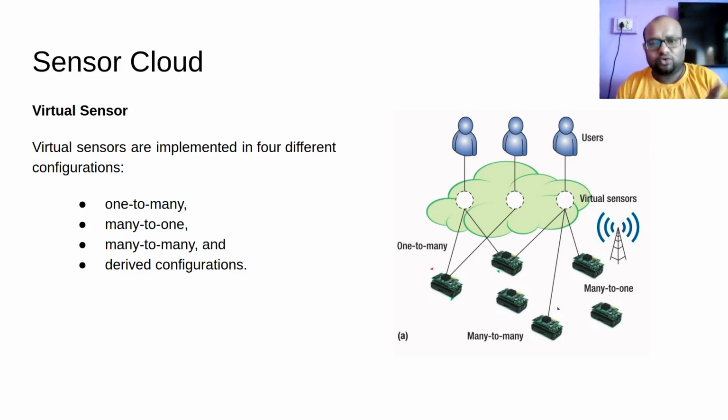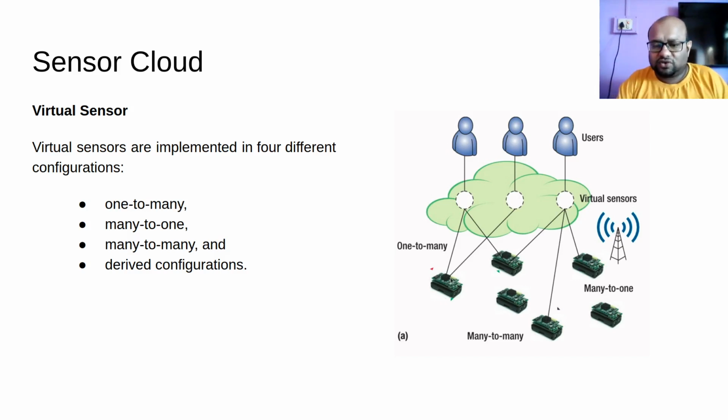In case of one to many, one physical sensor sends its data to multiple virtual sensors. In many to one, multiple physical sensors send their data to one virtual sensor. And in many to many, multiple sensors will send their data to multiple virtual sensors. So in many to many, one physical sensor will send its data to multiple virtual sensors, and one virtual sensor will get its data from multiple physical sensors.